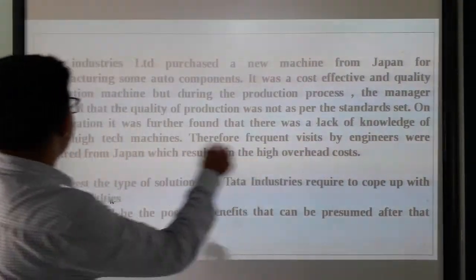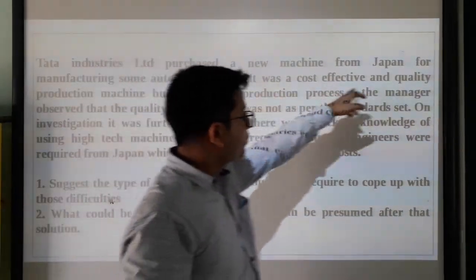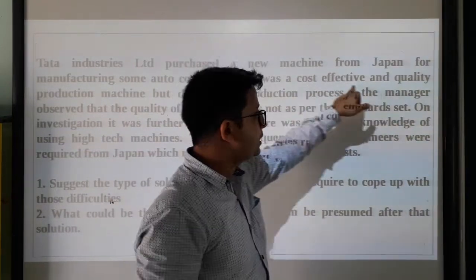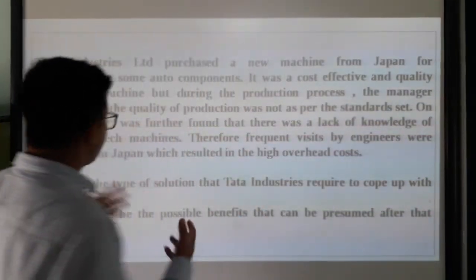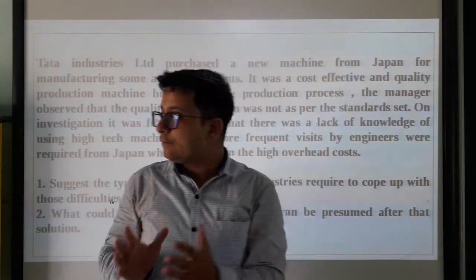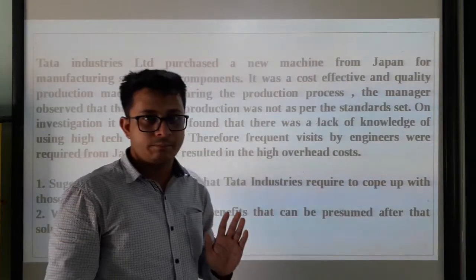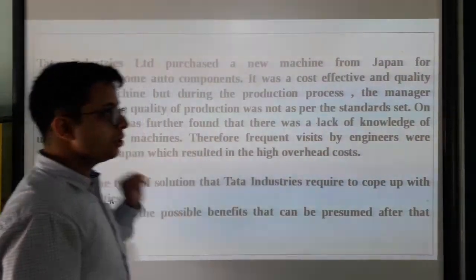Along with that, they will be able to have cost-effective and highly productive facilities. Cost effective means they will be able to mass produce at a much lesser cost, and their quality will also increase. So that is the solution to this case.